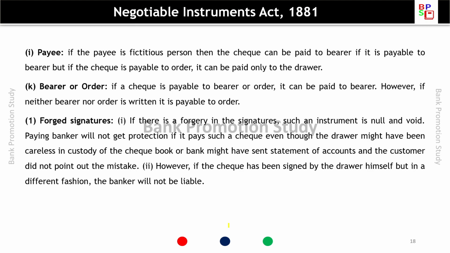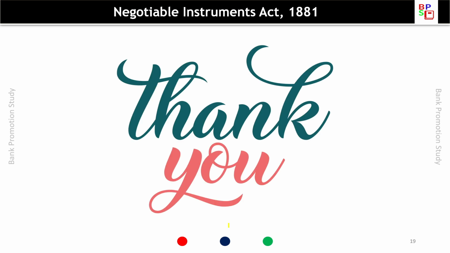Forged signature. If there is a forgery in the signature, such an instrument is null and void. The paying banker will not get protection if it pays such a check, even though the drawer might have been careless in custody of the checkbook, or the bank might have sent a statement of account and the customer did not point out the mistake. However, if the check has been signed by the drawer himself but in a different fashion, the banker will not be liable.